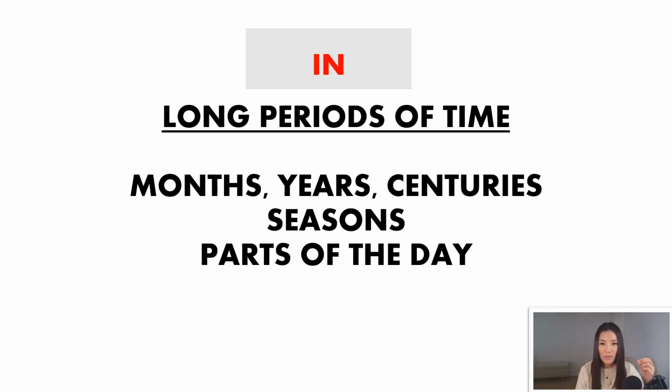Now let's talk about the preposition in. Generally speaking, when we're talking about time, we use the word in to talk about more broad or longer periods of time. So for example, we use it when we talk about months, years, or centuries, or seasons, like in the winter, right? Or different parts of the day. We're going to go over each one of these right now.